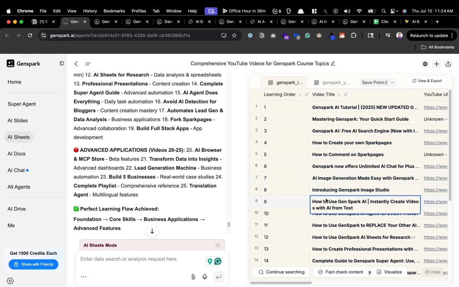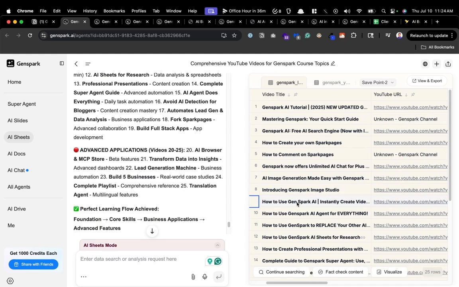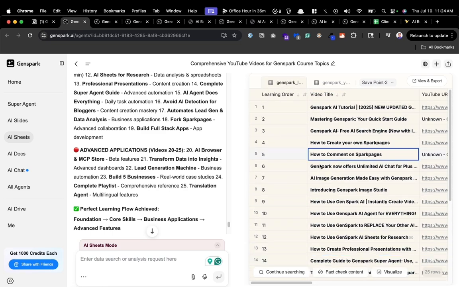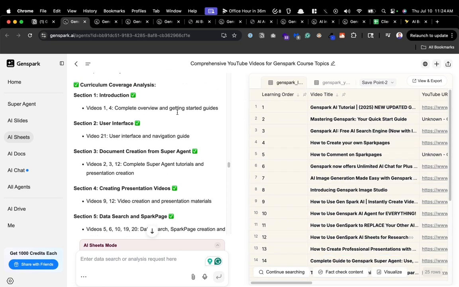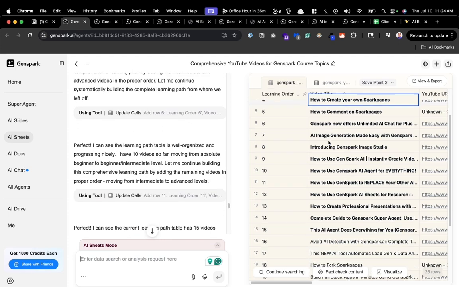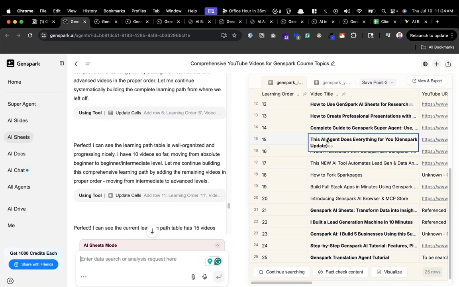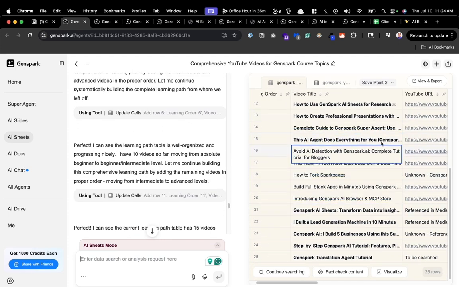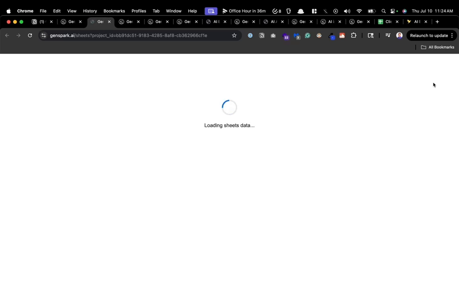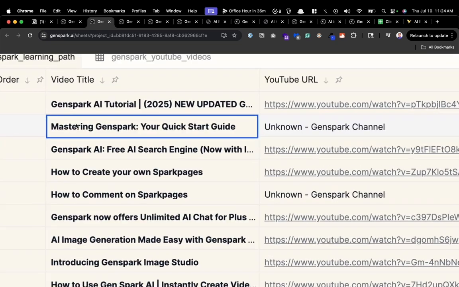Number 7 is the ability to create spreadsheets. For example, I was teaching a GenSpark course, so I wanted a list of all the GenSpark videos on YouTube. That's all the prompt I gave it. I said, hey, go to YouTube and scrape all the best GenSpark videos out there, rate them beginner, intermediate, or advanced, and put that into a spreadsheet. So it went and generated the spreadsheet. And if we check it out here, you can see it brought in the title.